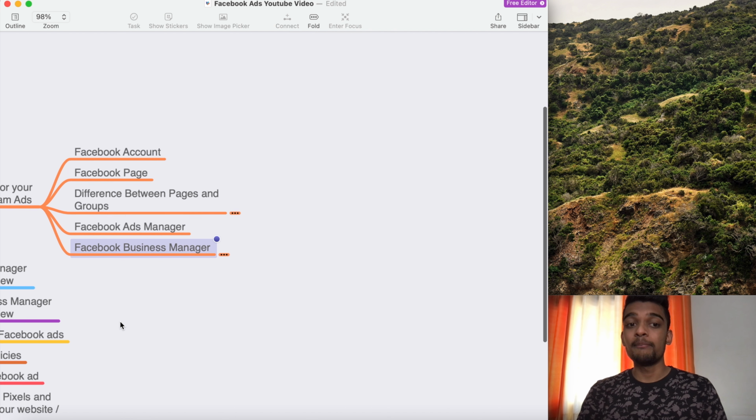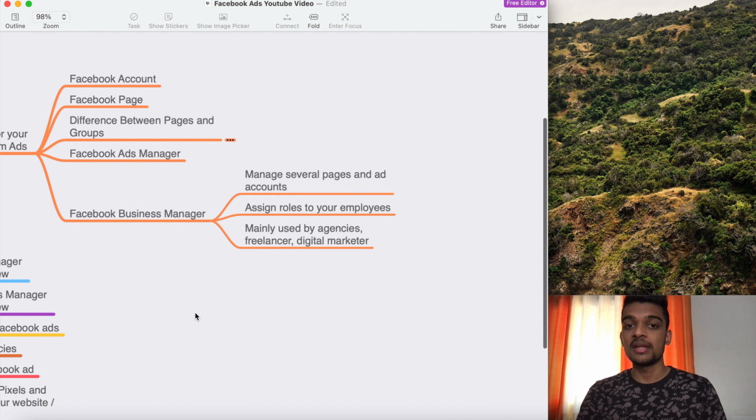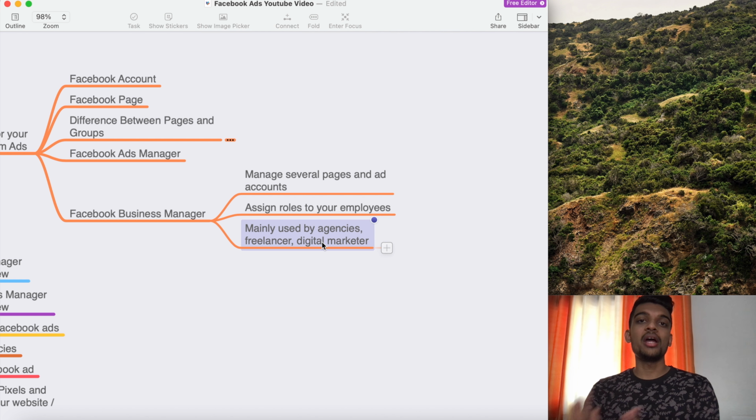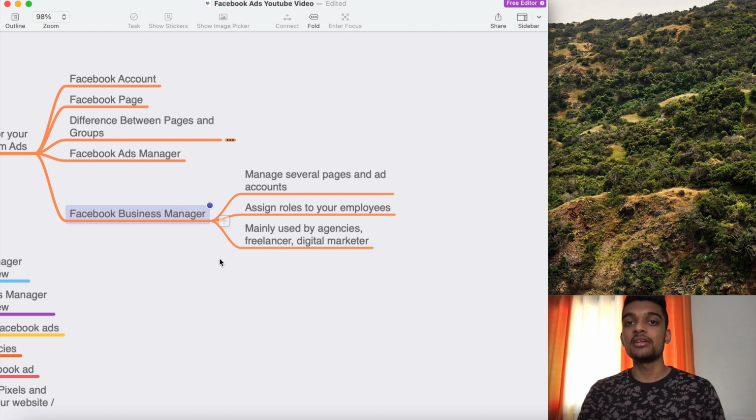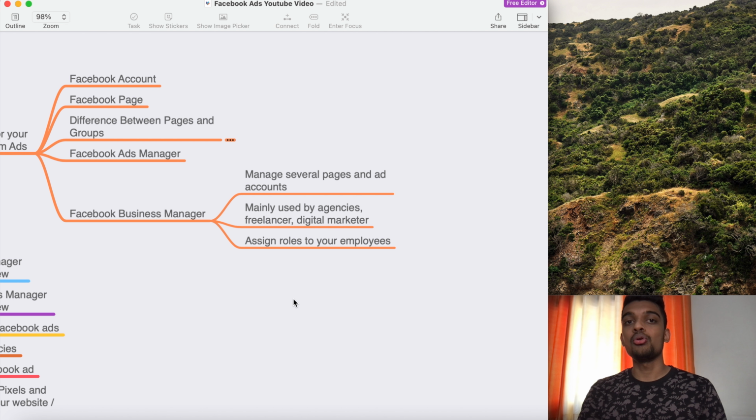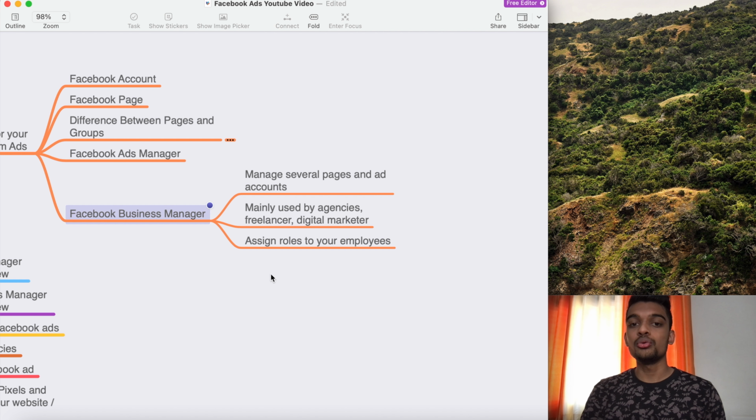Now who requires a business manager? What is a Facebook Business Manager? Facebook Business Manager is generally where you can manage several ad accounts and several pages of people. Suppose you are an agency owner, a freelancer, or a digital marketer, and you have clients and you manage multiple accounts of your clients. Then you need Facebook Business Manager, where you can assign roles to your employees, and you can give access to your page and all that stuff. This is generally used by agencies, freelancers, and digital marketers.